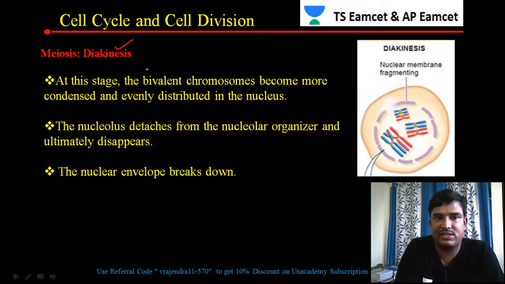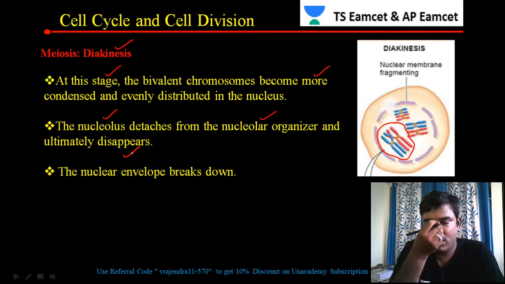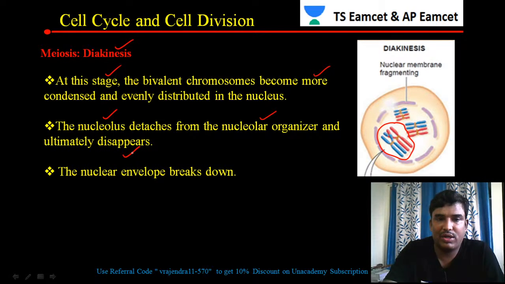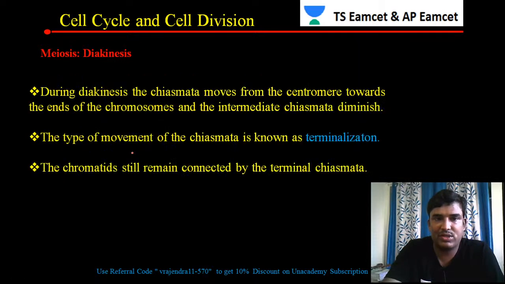Next one is diakinesis. So what happens in diakinesis? At this stage, the bivalent chromosomes become more condensed. You can see the chromosomes have become more condensed. The nucleolus detaches from the nuclear envelope and ultimately disappears. So by the end of prophase, the nucleolus and nuclear membrane both disappear. The nuclear envelope breaks down and the nucleus also disappears. What is the major event in diakinesis? Terminalization will be taking place.